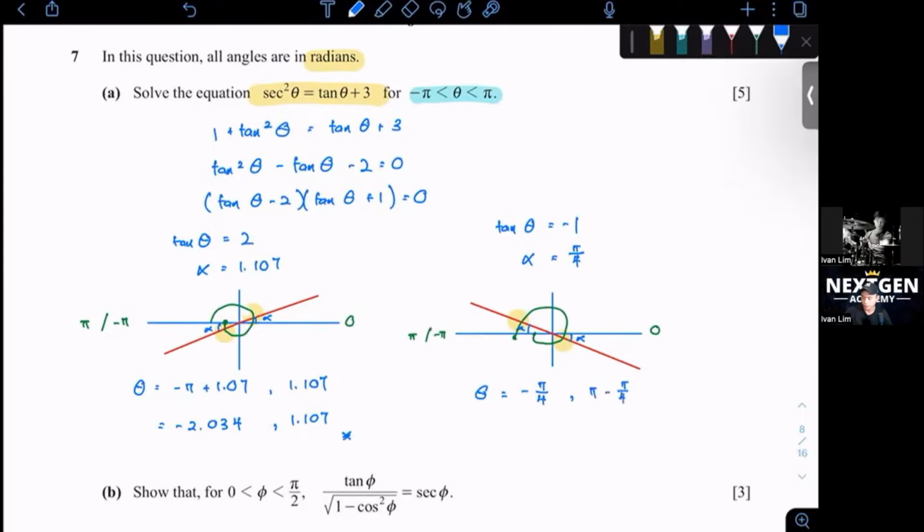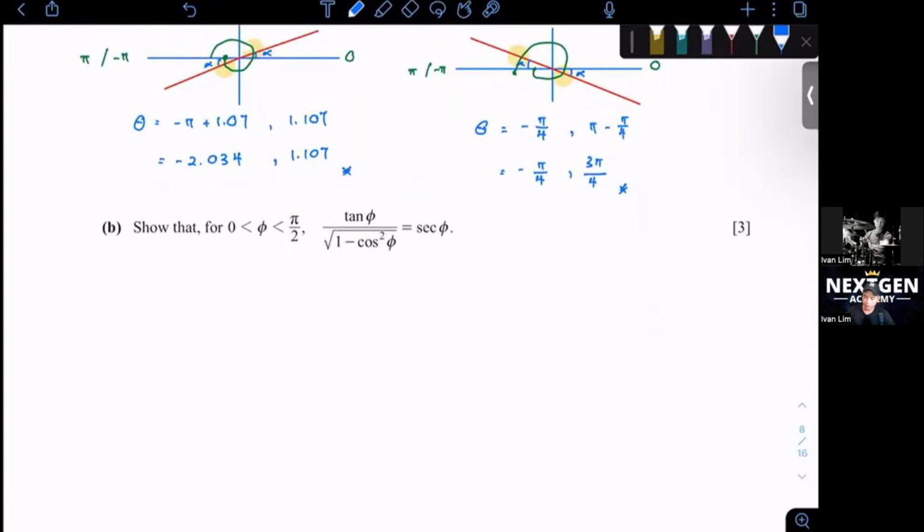Okay, pi minus pi over 4. You can leave it in pi or you can just type in the calculator. I'll just leave it in pi here. So you should get negative pi over 4 and 3 pi over 4 for your answer. Okay, cool?